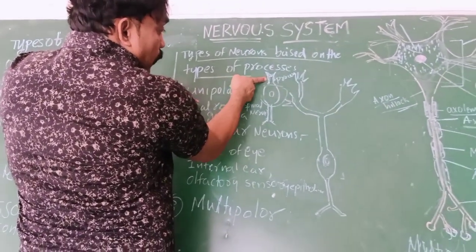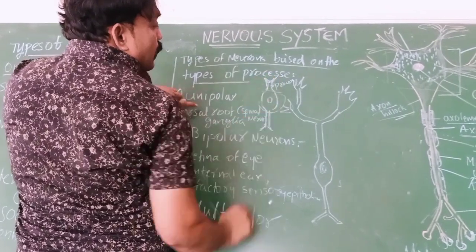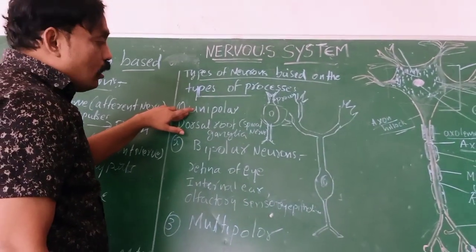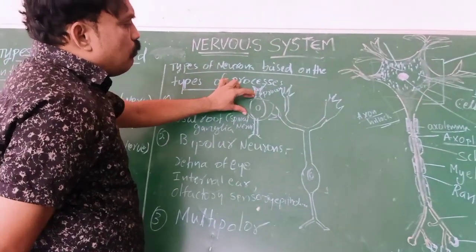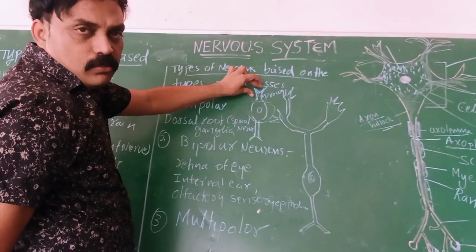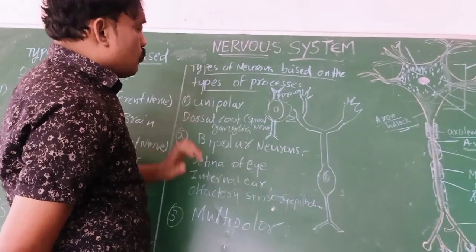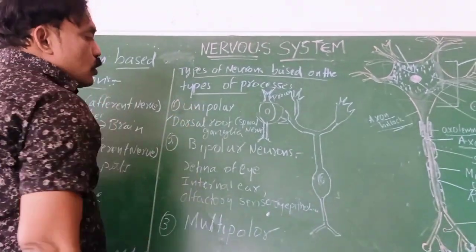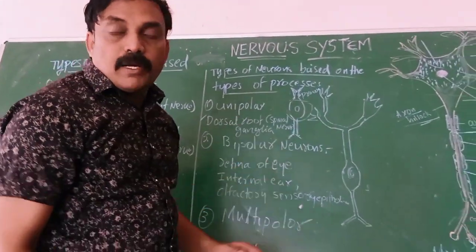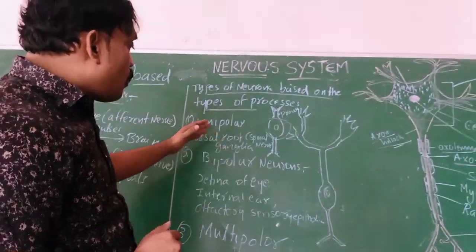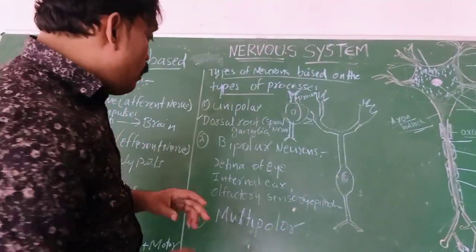But that is unipolar, but it looks like what? Multipolar, pseudo multipolar or unipolar. That means the cell body is connected with one process only, one dendrite only, one branch only. That we can call unipolar neurons. We observe them in dorsal root ganglia, especially in the spinal cord. In dorsal root ganglia, we observe unipolar neurons and bipolar neurons.